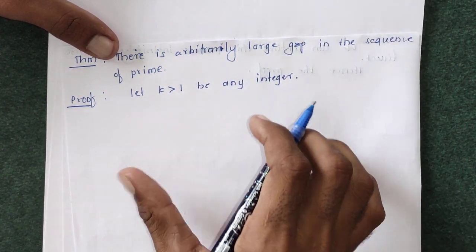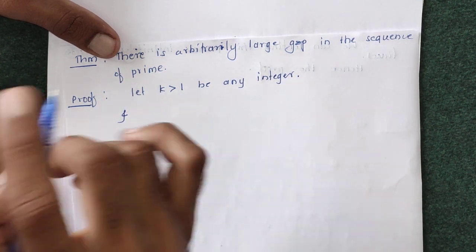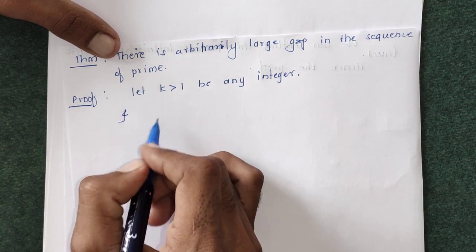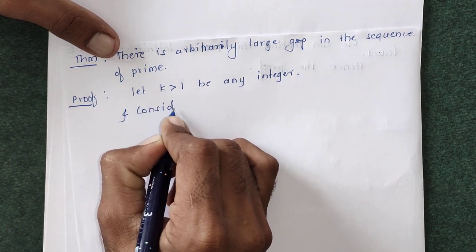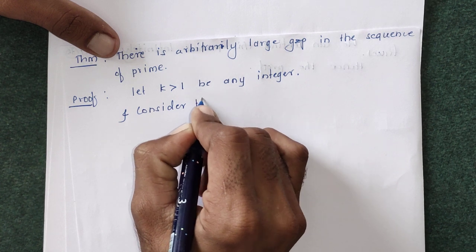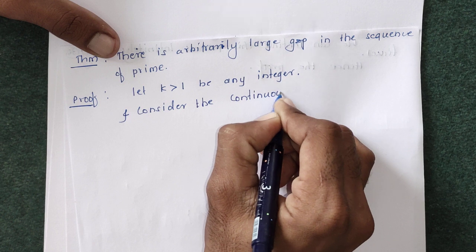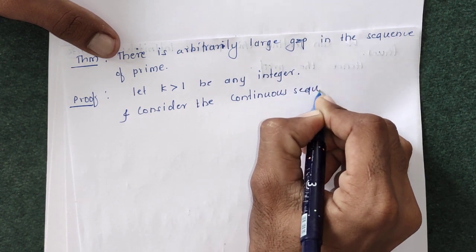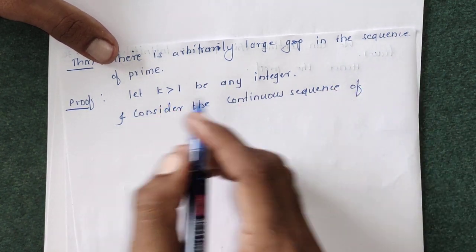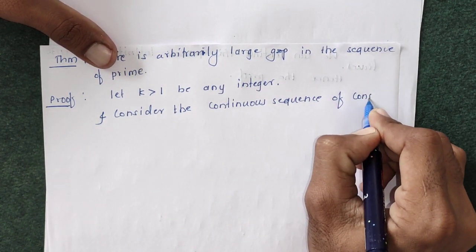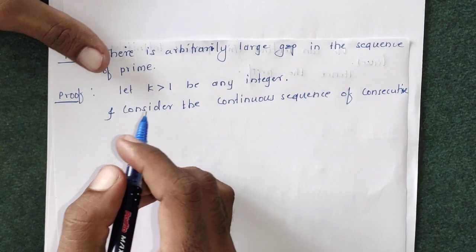Let k be any integer greater than 1, and we are going to consider the continuous sequence of consecutive integers.